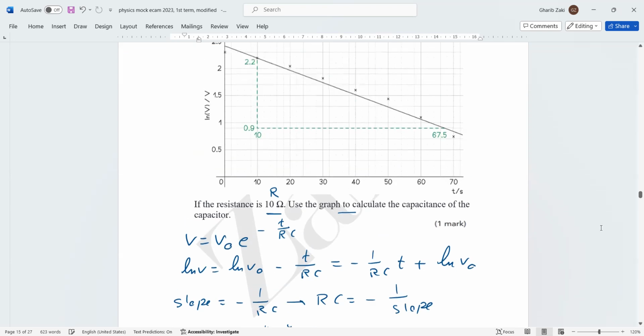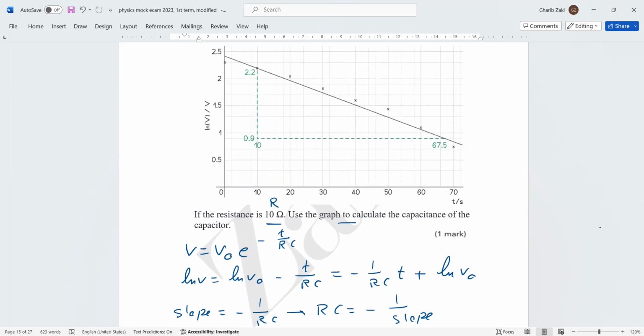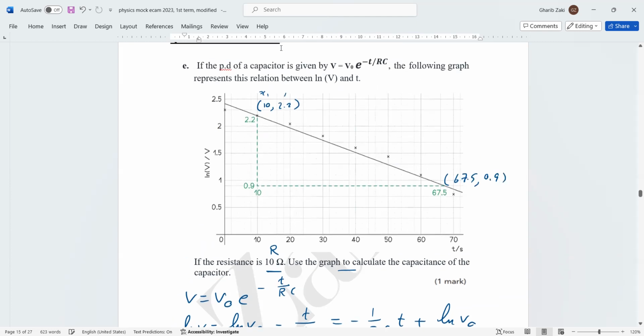Let me go back to the graph here. This point, X1 or the time, it's 10. And Y1, it's 2.2. And this point, X or T, it is 67.5. And Y is 0.9. Now, this is X1 and this is Y1. And this is X2 and this is Y2.